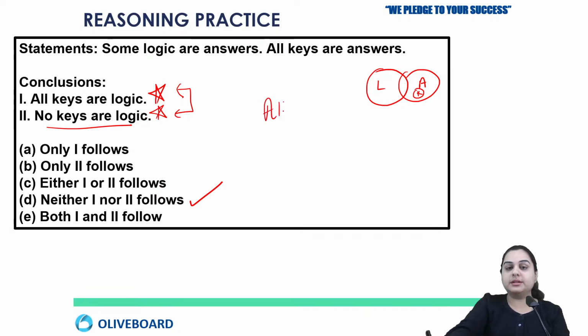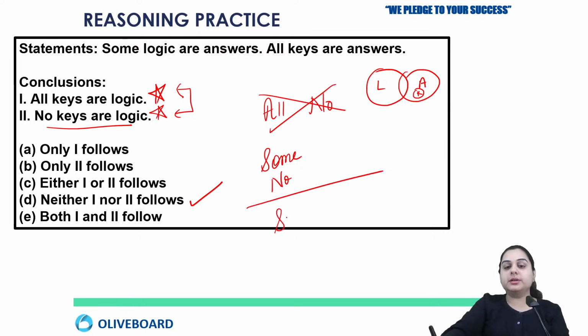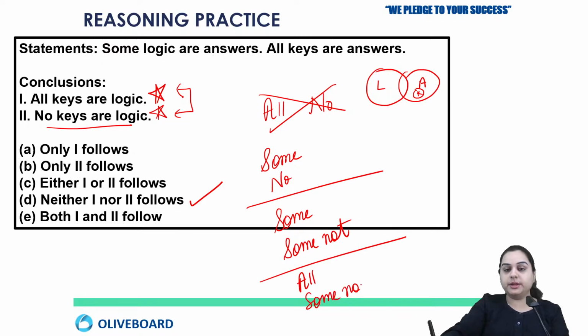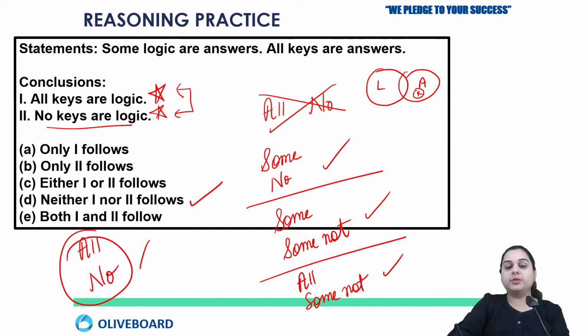See, always remember that there is no either or between all and no. Either or can come between the combination of some and no. Either or can come between the combination of some and some not. Either or can come between the combination of all and some not. Okay, we can mark either or between some and no, between some and some not, between all and some not, but we never mark either or between all and no. Okay, so here the answer is option number D. B is also wrong and C option is also wrong.